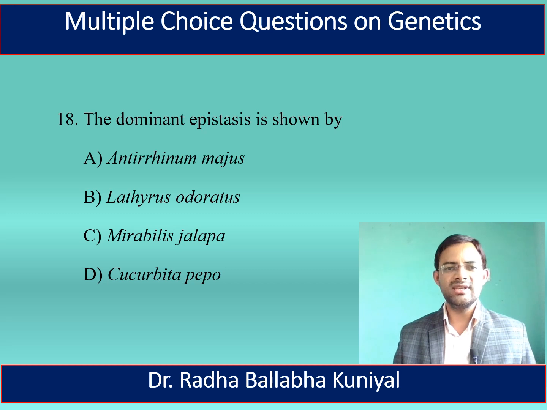Now, the next question is, the dominant epistasis is shown by A. Antirrhinum majus, B. Lathyrus odoratus, C. Mirabilis jalapa, D. Cucurbita pepo. Here, the correct answer is Cucurbita pepo. The dominant epistasis is shown by the Cucurbita pepo.